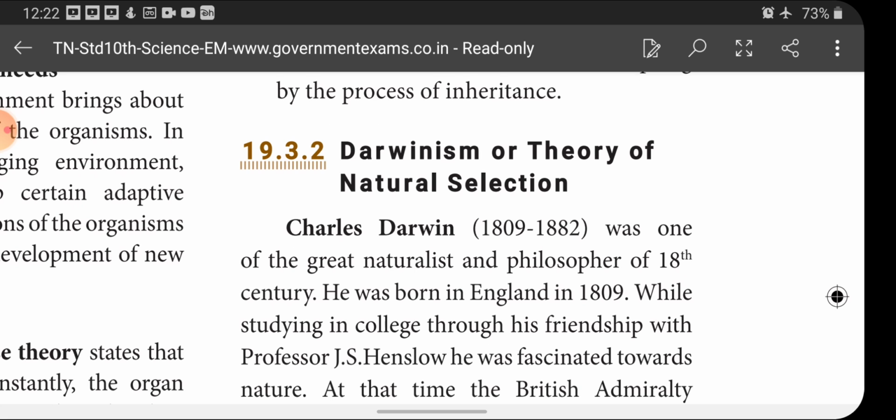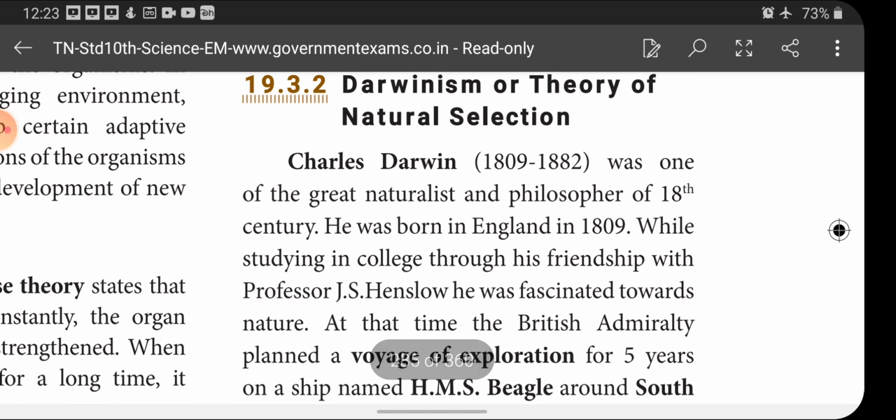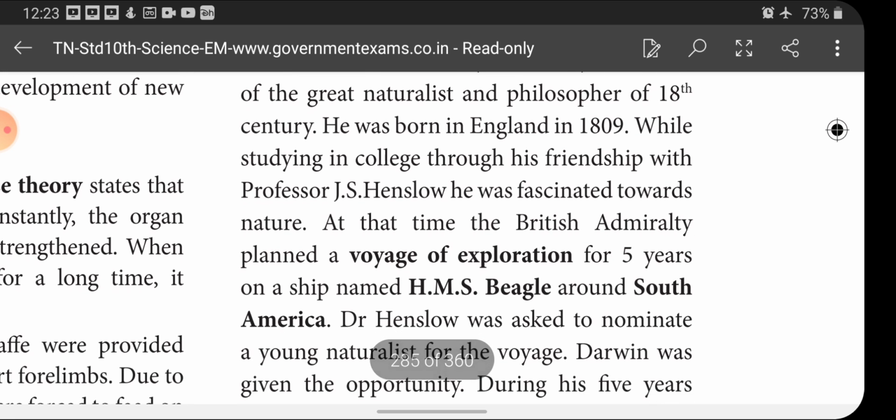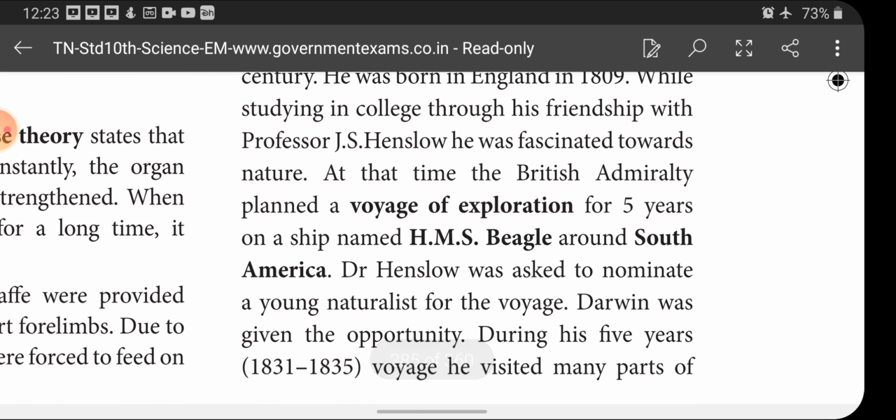Charles Darwin was one of the great naturalists and philosophers of the 19th century. He was born in England in 1809. While studying in college, through his friendship with Professor J.S. Henslow, he was fascinated by nature. At that time, the British Admiralty planned a voyage of exploration for 5 years on a ship named HMS Beagle around South America. Dr. Henslow was asked to nominate a young naturalist for the voyage. Darwin was given the opportunity.